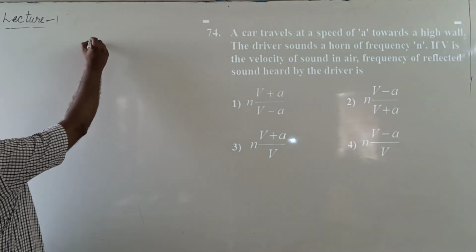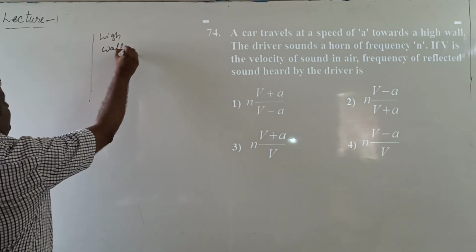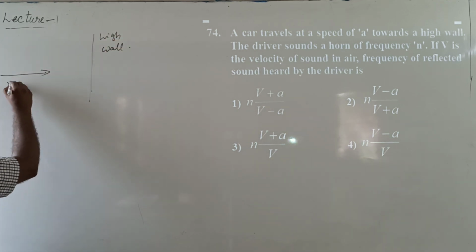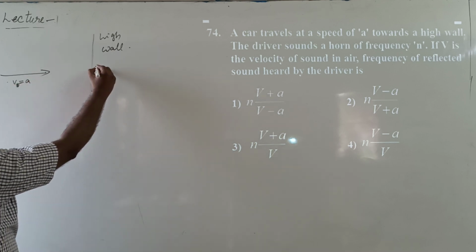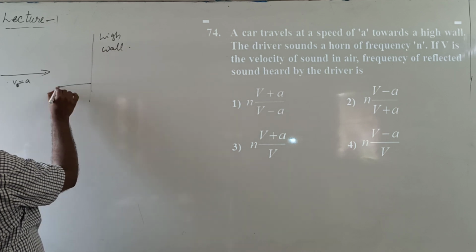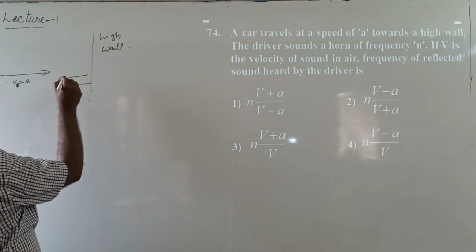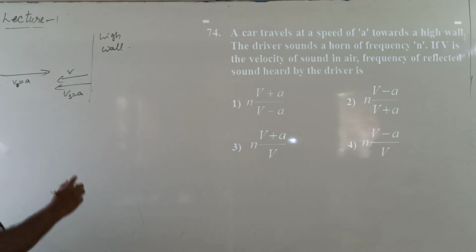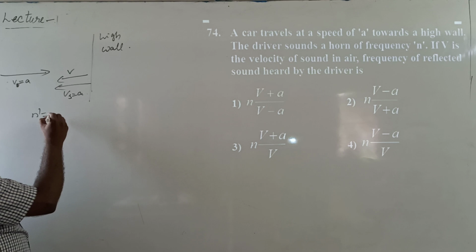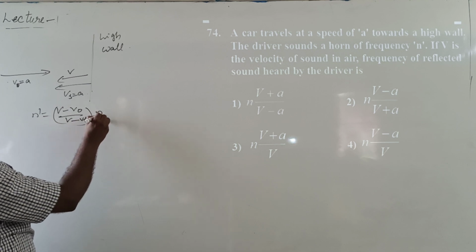So let me consider it is a high wall. A car is coming with a velocity Vs or observer V0 equal to A, and the sound which is incident on the high wall will act as a source. Velocity of the source is also A, and velocity of the sound will be taken from source to observer. And after that, the apparent frequency n prime equal to V minus V0 by V minus Vs into n.